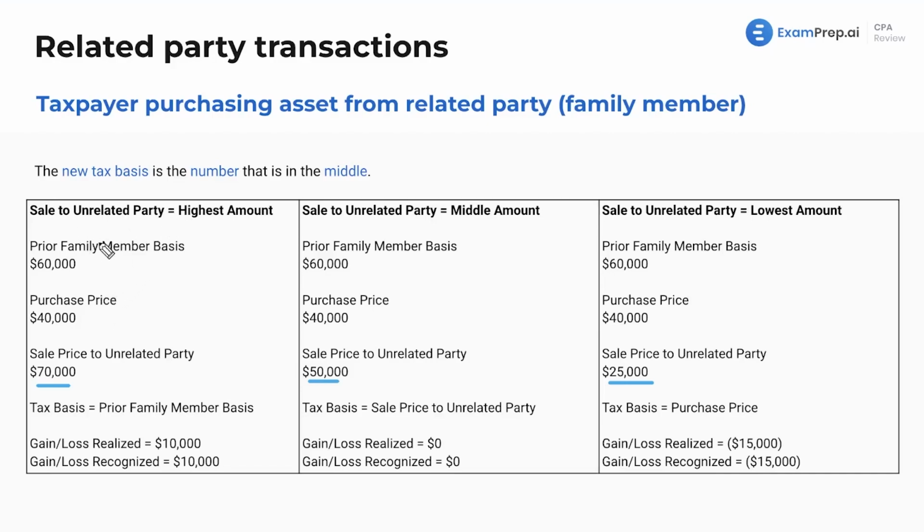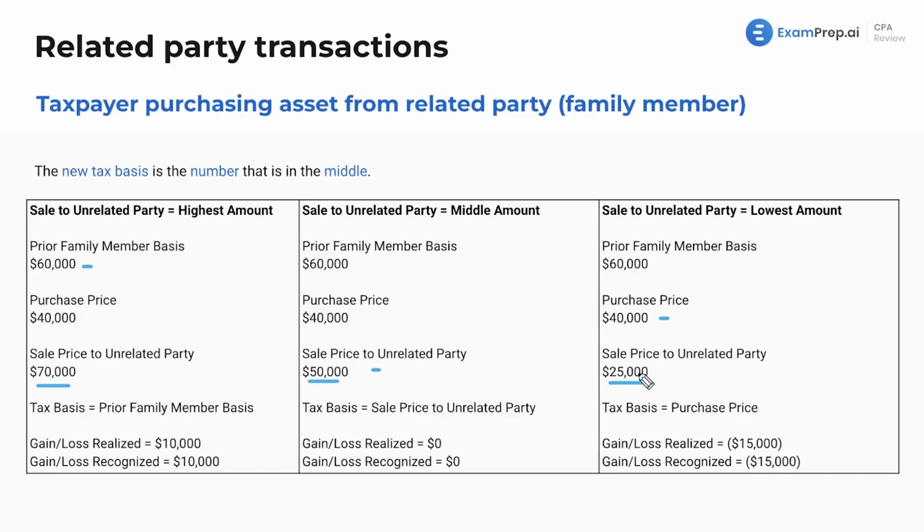Now, first off, in this situation, like I said, we're going to generally choose that middle amount. So the prior family member's basis is always going to be $60,000. The purchase price is always going to be $40,000. So the tax basis is going to be here. It's the prior family member's basis, which is 60. The new basis is the number that's in the middle. When the sale price is in the middle, this is the new basis amount for the asset. And in this case, the purchase price, because that's the middle amount.